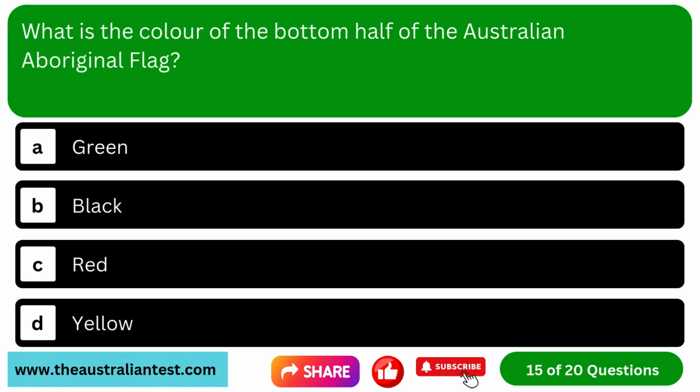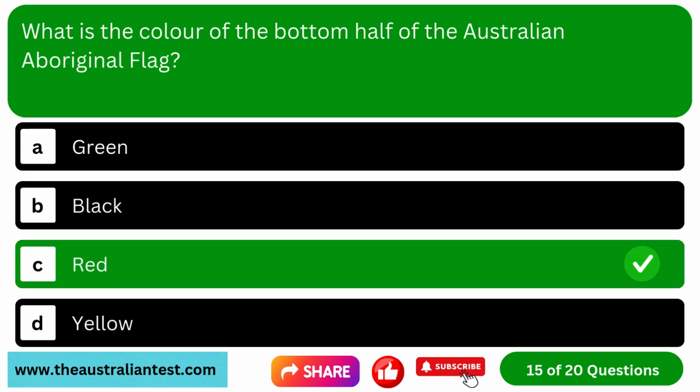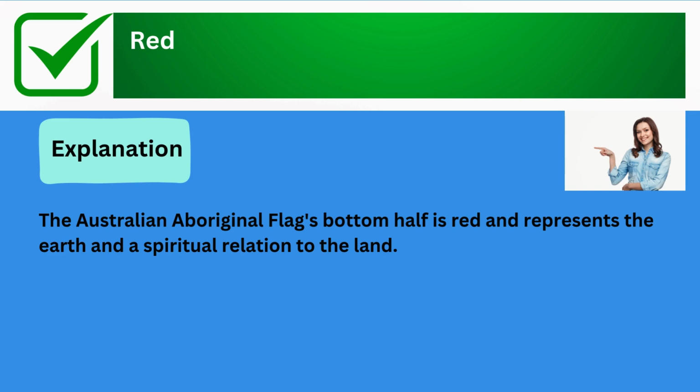Question 15. What is the color of the bottom half of the Australian Aboriginal flag? Option A, green. Option B, black. Option C, red. Option D, yellow. The correct answer is red. Explanation: the Australian Aboriginal flag's bottom half is red and represents the earth and a spiritual relation to the land.